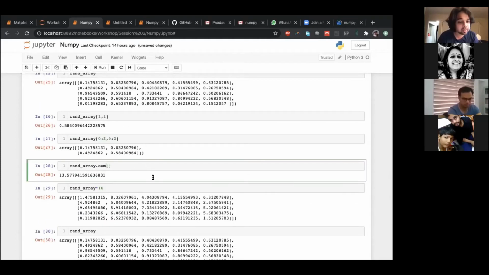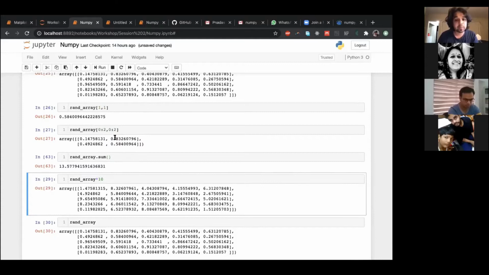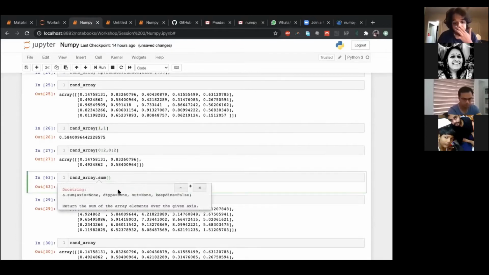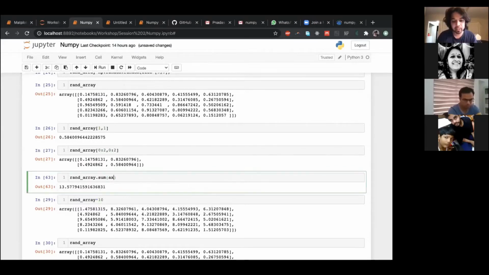So over here, it gives you the sum of the entire array. But I want to only calculate the sum of the rows or the sum of the columns. So I open the help once again. The way you do this is shift and tab, and I see axis, dtype, out, and keepdims. I realize that this is probably going to be axis, because this is axis 0 and axis 1, often used in programming parlance. So I'll just play around with it. I'll just say axis equals, say, 1.